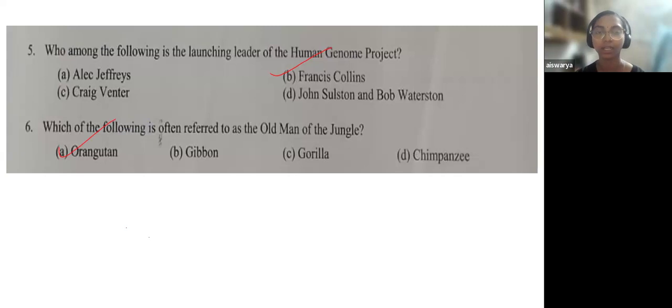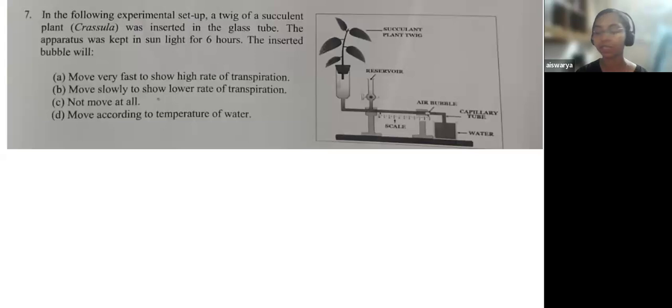Old man of the jungle. Here also, if you had to attempt, you could have used MCQ aptitude. Otherwise, you could have simply skipped this question. Okay. Coming to the seventh question.